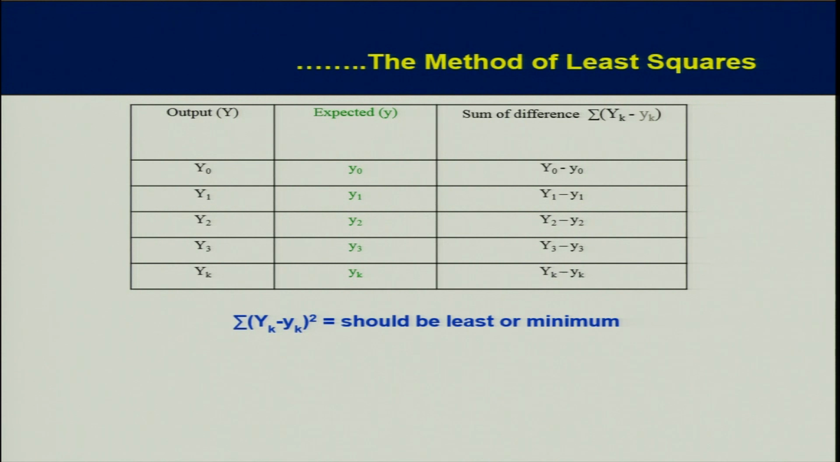And you take this difference, square this difference and take the total of all data points. That should be the minimum, means capital Y minus small y whole square should be the least or minimum. That is why we call it least square.